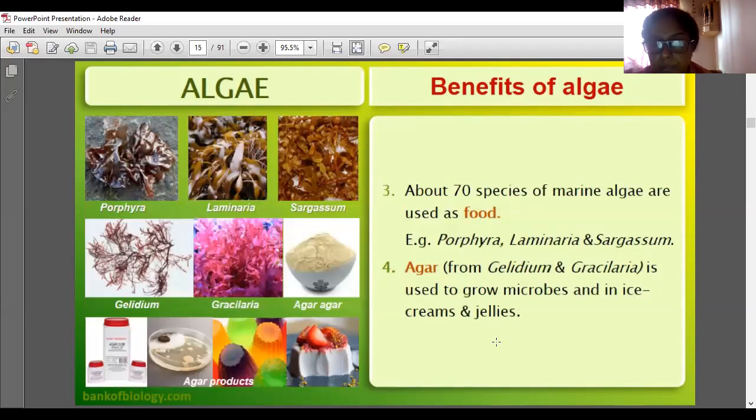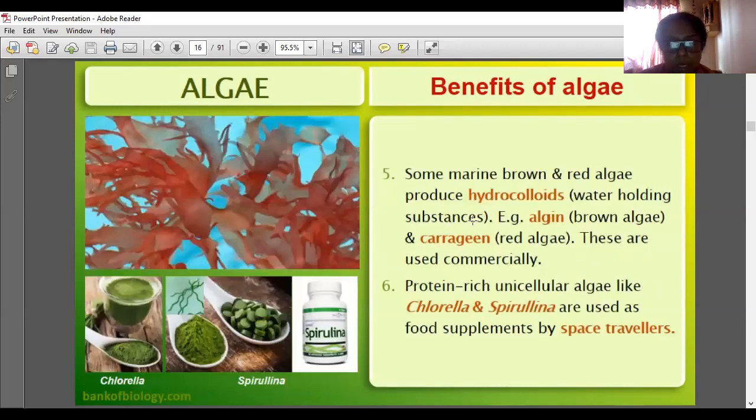Next, about 70 species of marine algae are used as food. They are Porphyra, Laminaria, and Sargassum. Agar, from Gelidium and Gracilaria, is used to grow microbes and in ice creams and jellies.